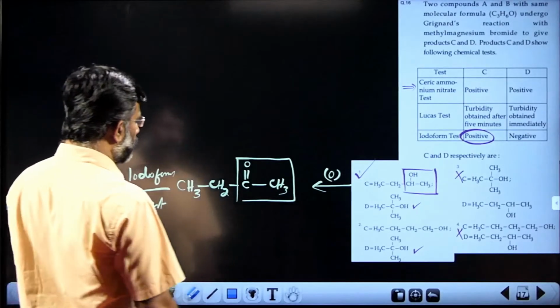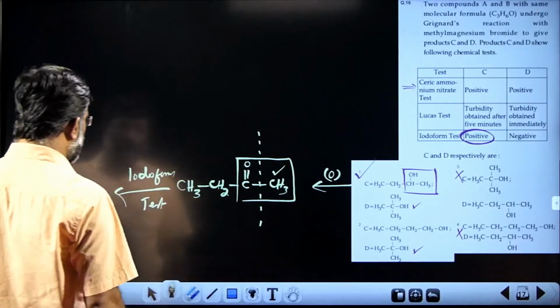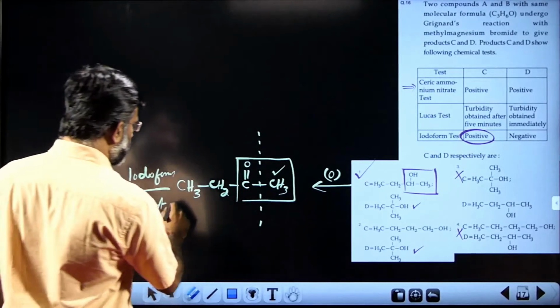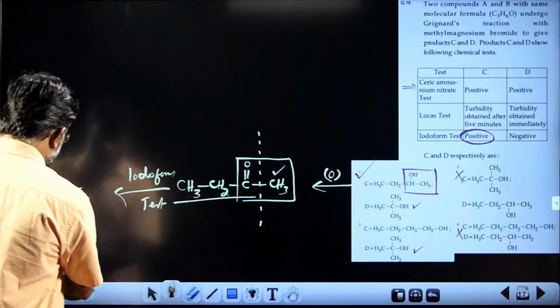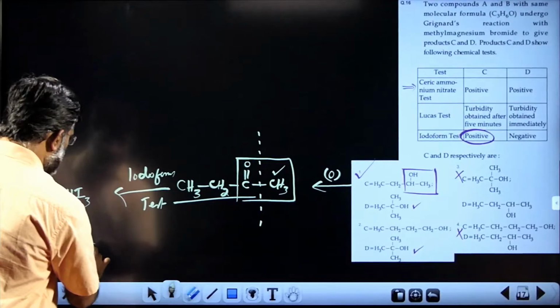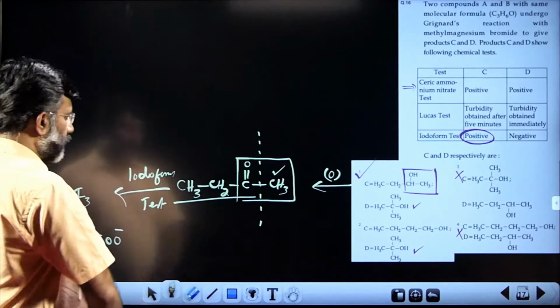And upon iodoform test, it is going to cleave here, and this part of the molecule will be converted to iodoform CHI3, and the remaining part of the molecule will undergo oxidation, leading to CH3CH2COO minus. That is the acid part of the molecule.